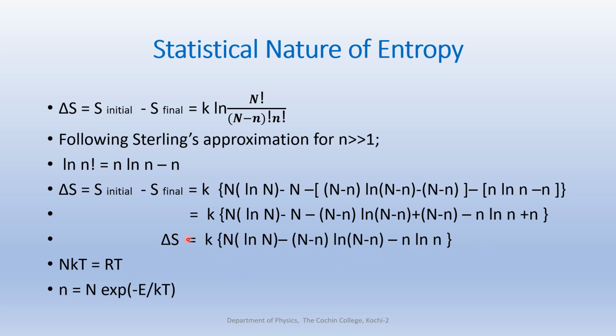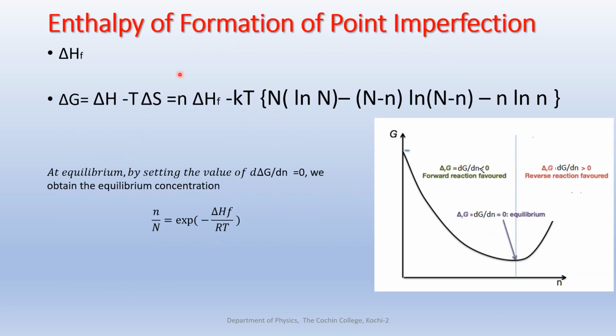This is how we got the expression for delta S, which we used earlier in the case of enthalpy of formation of the crystal defect. So from there we diverted to this calculation, to see how we got this delta S. Okay, so this is for your understanding of how we got the value of delta S. So now we can go back to the original expression for enthalpy of formation. Okay, so you remember this slide where delta HF represents the enthalpy of formation, and this was the equation.